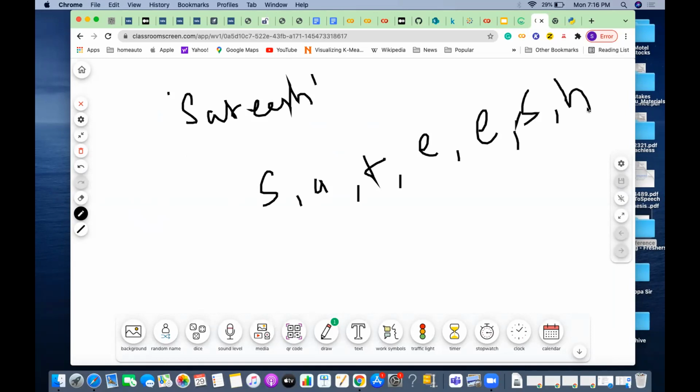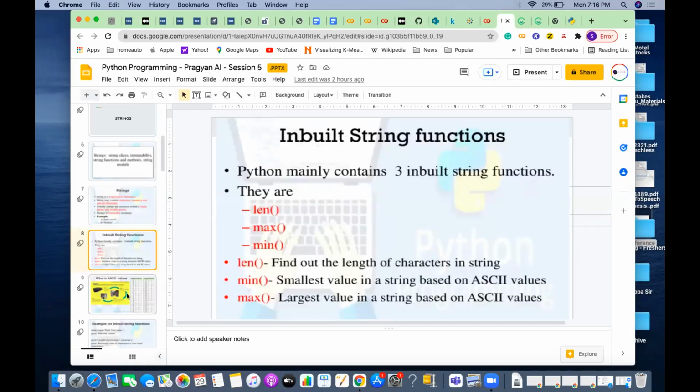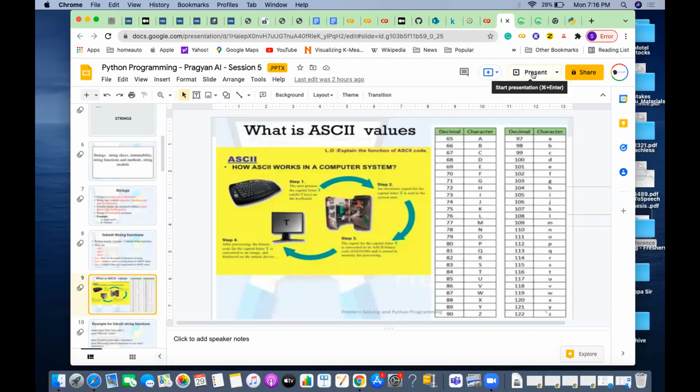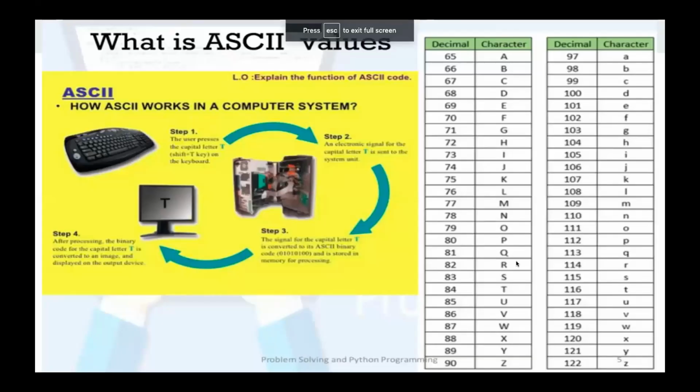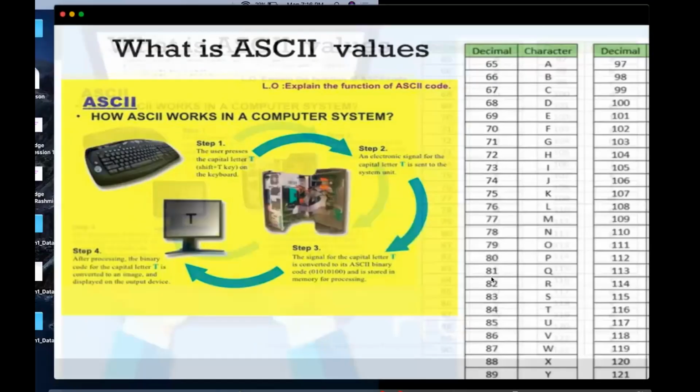So if you see here, if I look for the minimum, which one will be the minimum? If you see the ASCII character list, capitals have a lesser value compared to the small letters. So S is the one, and all others are small letters, correct? S is 83, so that will be the minimum. If I look for the minimum, S is the minimum, correct? So that is what it will give.